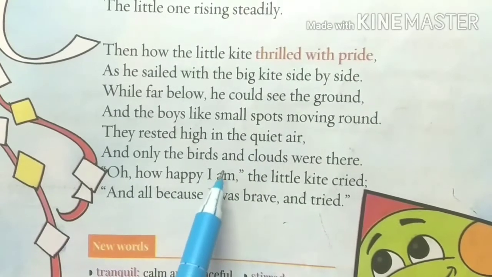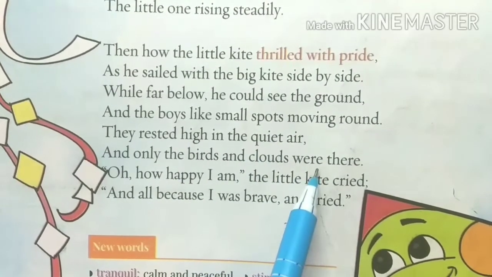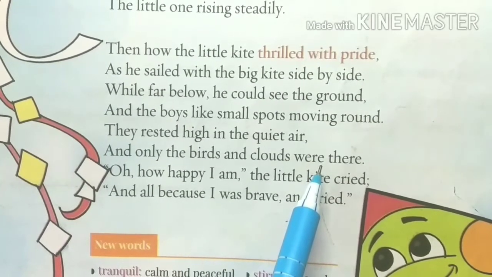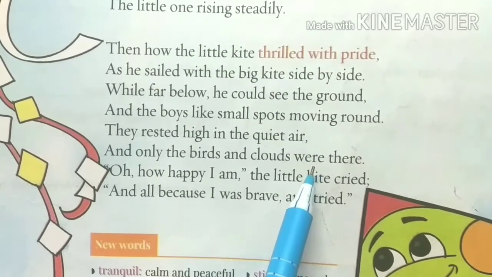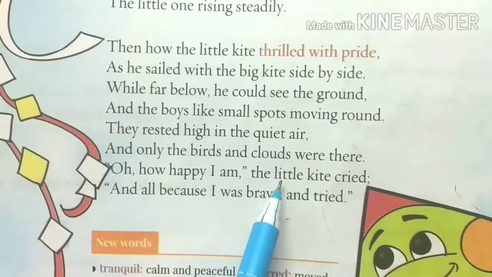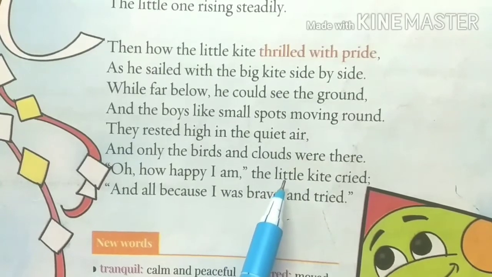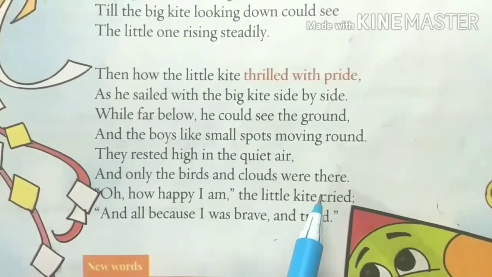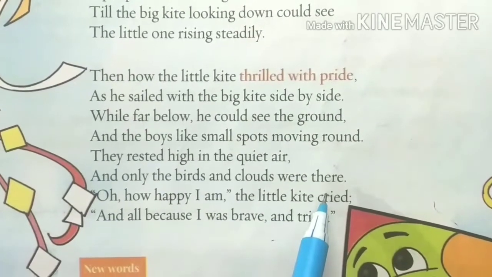And only the birds and clouds were there. The birds and the clouds are referred to here as the people who have reached a certain point of success in their life. And the small kite has also joined with them, so he is very happy to be in the air, in the sky.